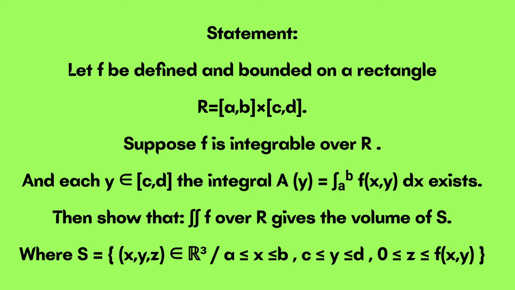Let f be defined and bounded on a rectangle R, where R is a cross product of two intervals [a, b] and [c, d]. Suppose f is integrable over R, and for each y belonging to [c, d], the integral A(y) equal to the integration of the function f(x, y) dx over x from a to b exists. Then we have to show that the double integral of the function gives us the volume of the solid S, where the solid S is defined on the screen.